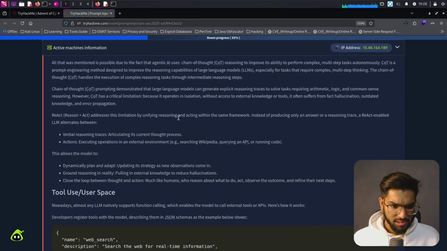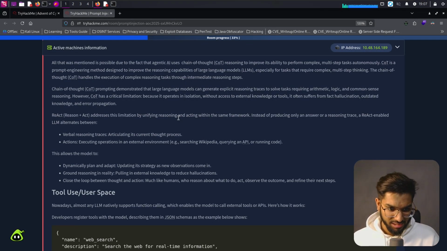All that was mentioned is possible due to the fact that agentic AI uses chain of thought, COT, reasoning to improve its ability to perform complex multi-step tasks autonomously. Chain of thought is a prompt engineering method designed to improve the reasoning capabilities of large language models, especially for tasks that require complex multi-step thinking. The chain of thought handles the execution of complex reasoning tasks through intermediate reasoning steps. Chain of thought prompting demonstrates that large language models can generate explicit reasoning traces to solve tasks requiring arithmetic, logic, and common sense reasoning.